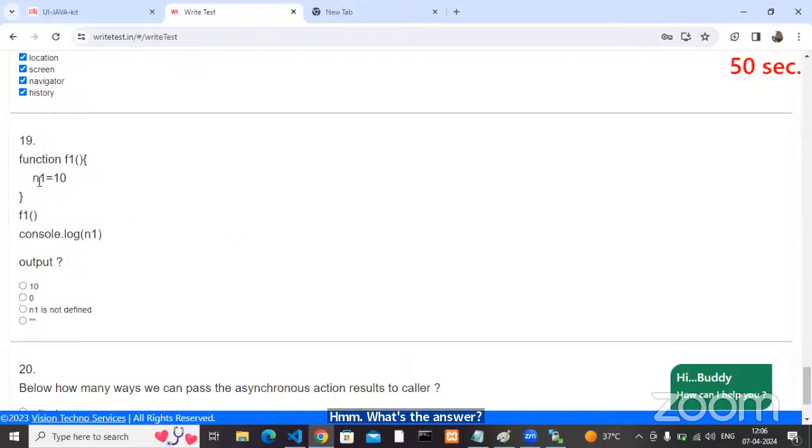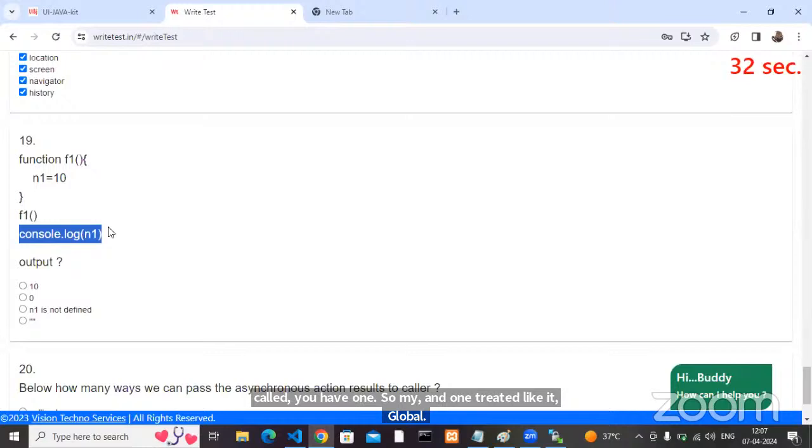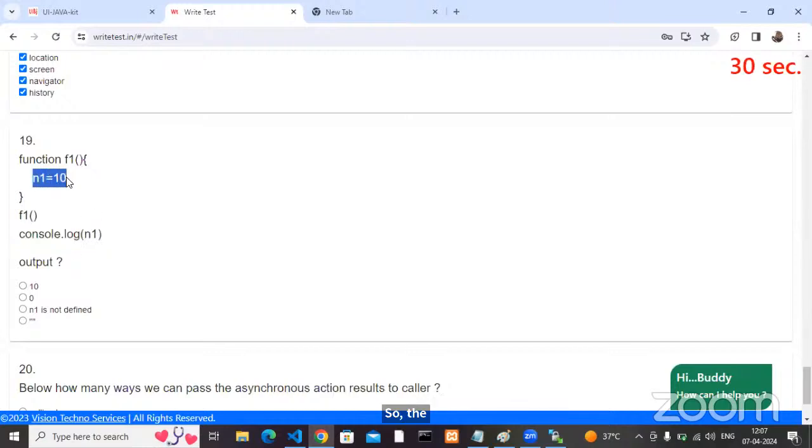So if you do not place any data type for the variable, that variable acts like a global variable. So my n1 is a global variable. You called f1, so my n1 is treated as global. If it is global, you can use it wherever you want. But if you place let instead of nothing, then what happens? It is block level scope, so it gives me an error: n1 is not defined.